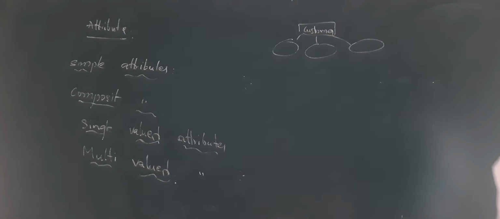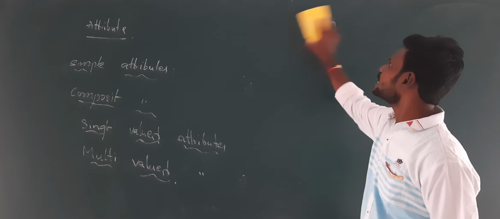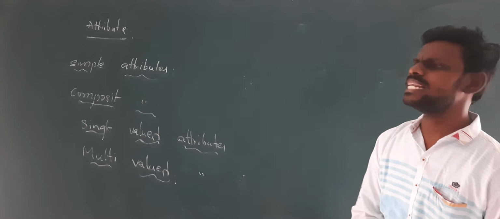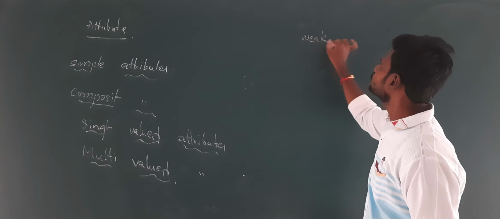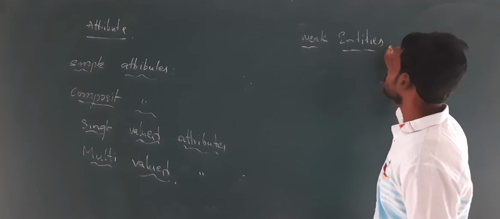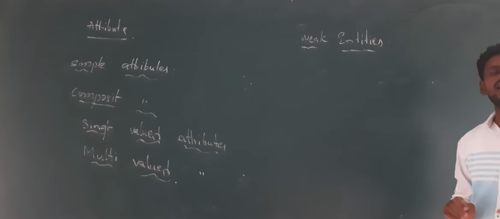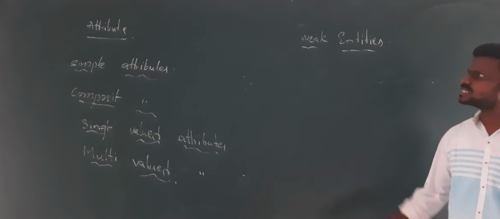Multiple colors into that. Okay, this is how we will be having attributes in our entity relationship model. After this we have one more topic called weak entity and strong entity. What do we mean by weak? Those who cannot stand alone. Weak entities are the entities which will not have their own identity unless they depend on someone. Simply, the entities which depend on some other entities are called weak entities.